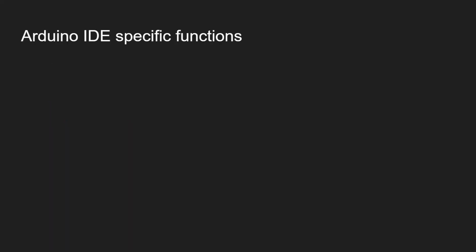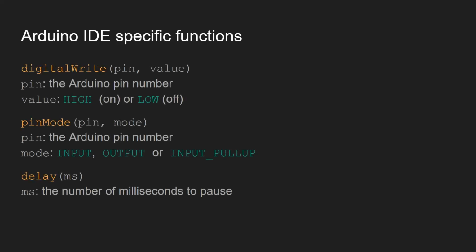There are a lot of Arduino IDE specific functions, but in this case we will just discuss three functions which you will encounter quite often. These three functions are digitalWrite, pinMode, and delay.